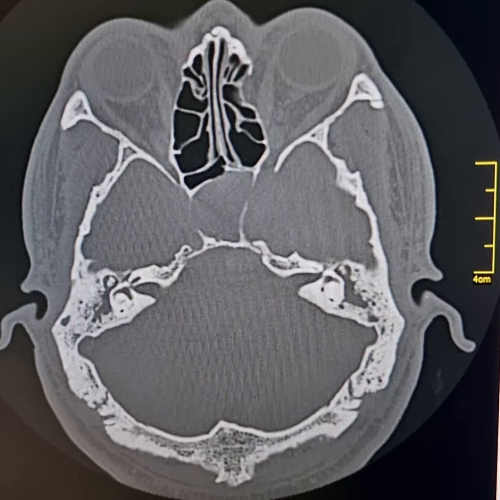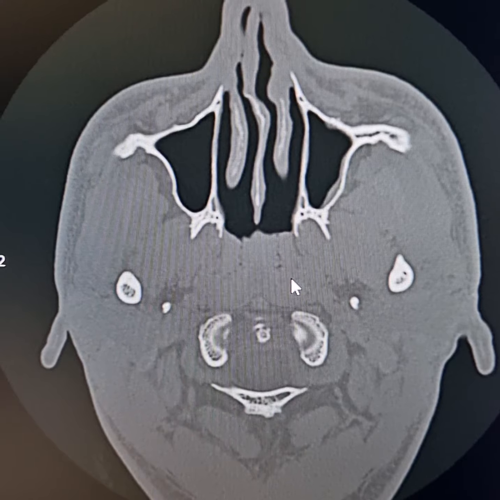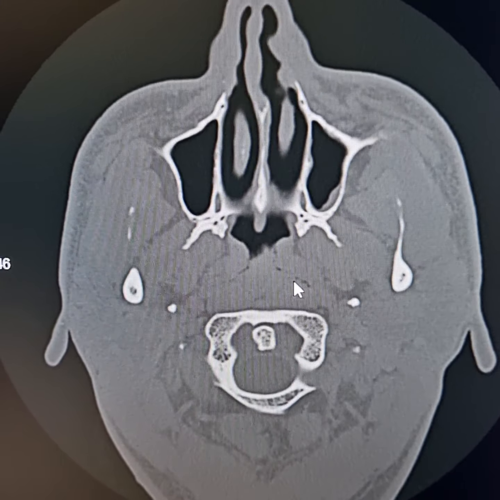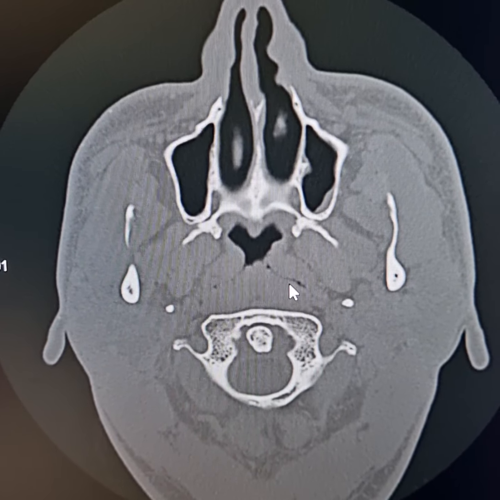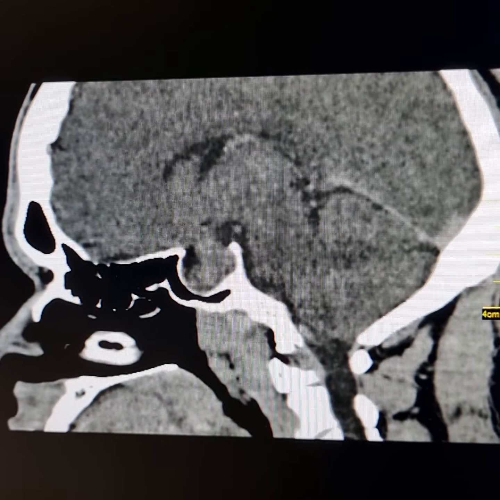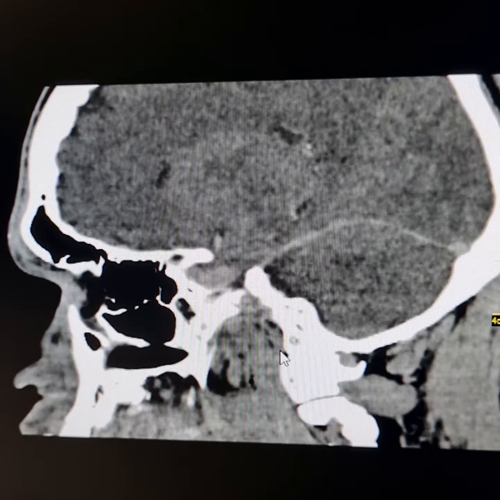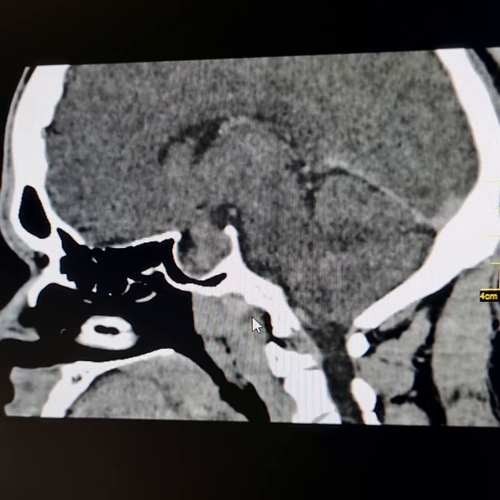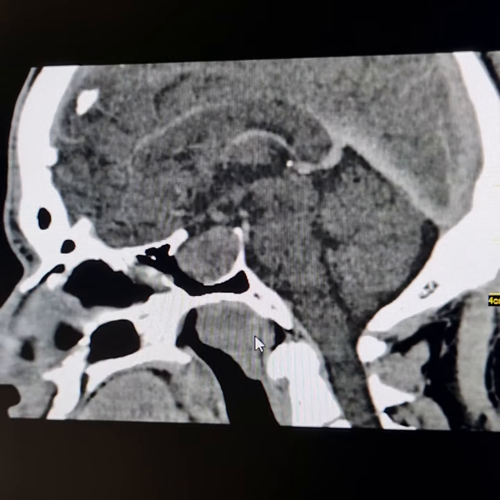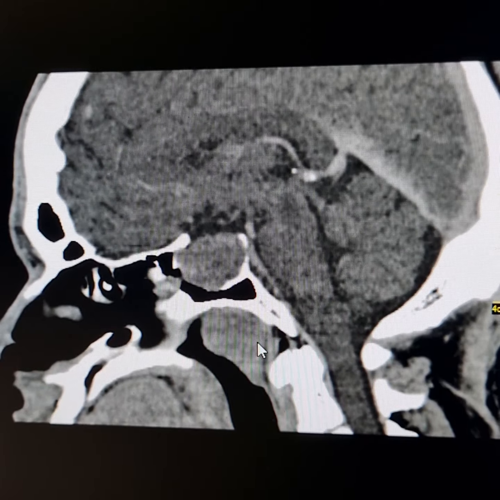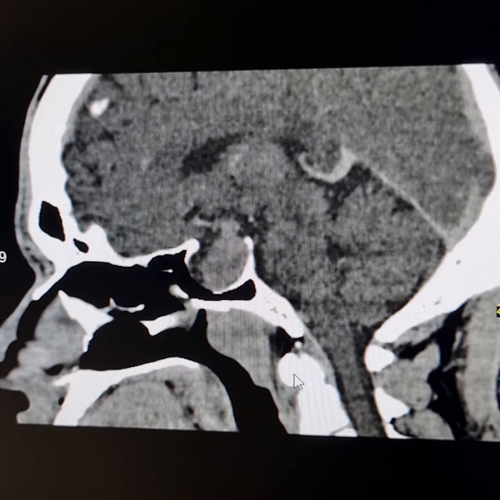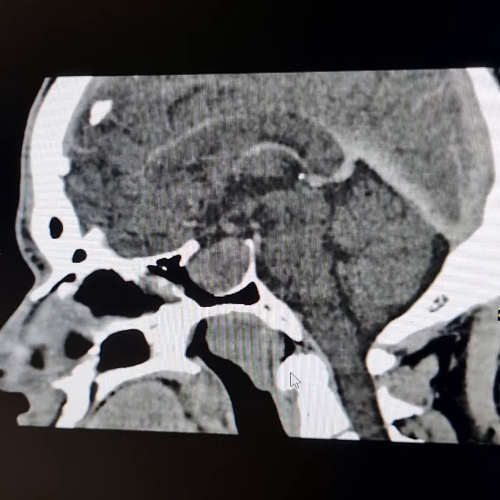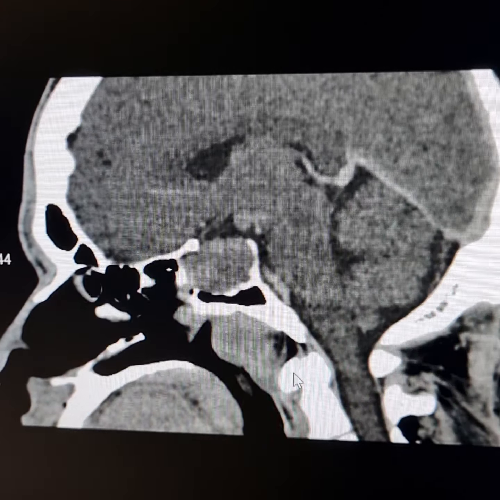Now this is the mass lesion lying along the upper part of posterior wall of nasopharynx and the roof of nasopharynx. Now this is the mass which is lying in the nasopharynx along its roof and upper part of the posterior wall. Its structure is similar to the adenoids.